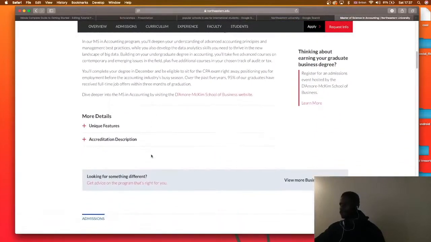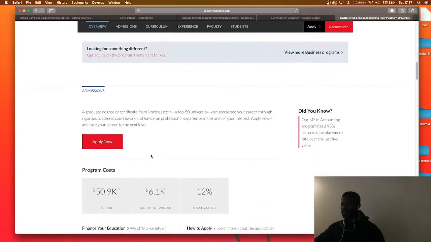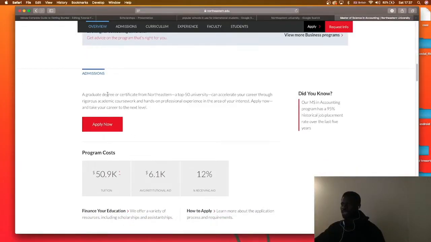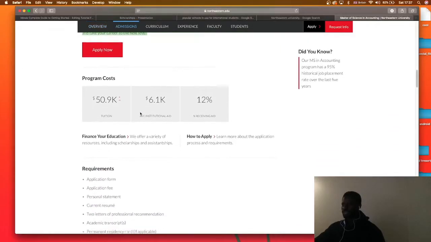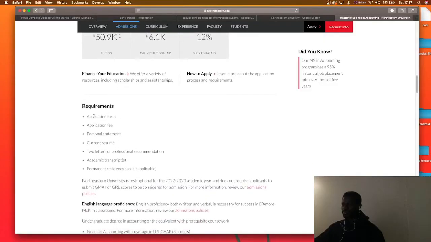Okay, this is what we get. Admissions. A graduate degree or certificate from Northeastern can accelerate your career through rigorous academic coursework. Now at this point, we know that every school will hype itself. Anyway, maybe we have to pay attention to this. These are the requirements.